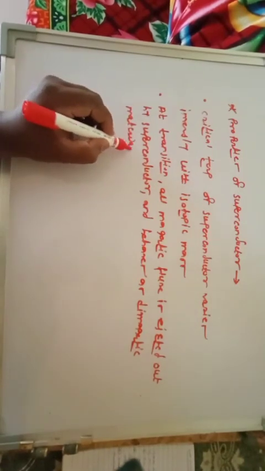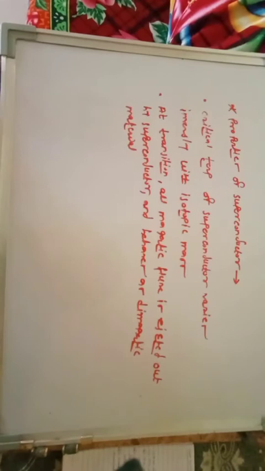So this is also an important point. We already discussed that diamagnetism is an essential property of superconductors. But how does this diamagnetism occur? At a transition, all magnetic flux is ejected by the superconducting material and it behaves as a diamagnetic material.